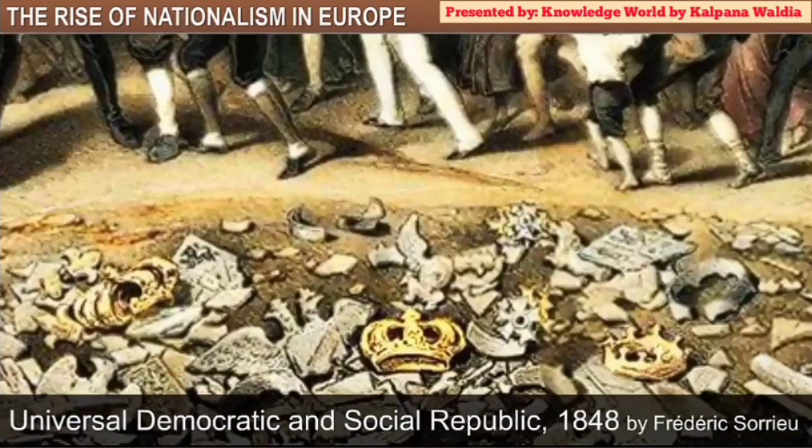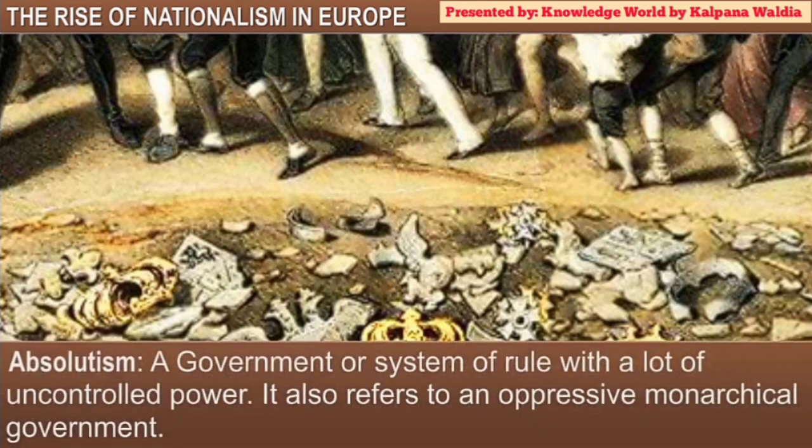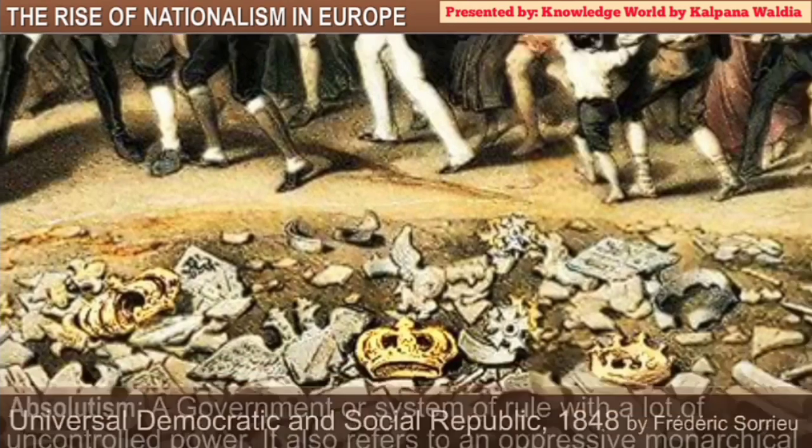Look at the symbols in the foreground. Foreground means in front and background means the backside of the image. The symbol in the foreground signifies the fall of absolutism and monarchy. Absolutism can be defined as a government or a system of rule with lots of uncontrolled power. It is also referred to as an oppressive monarchical government.